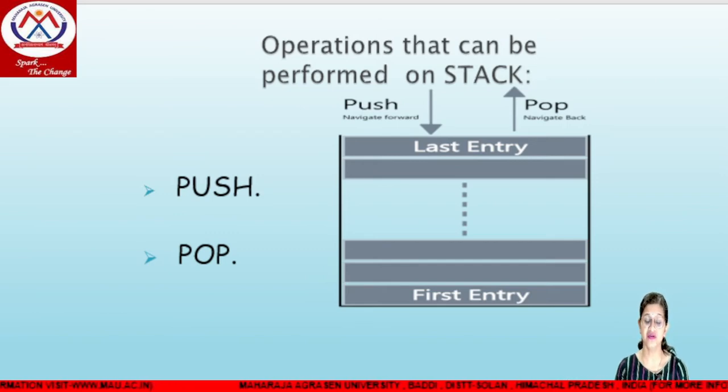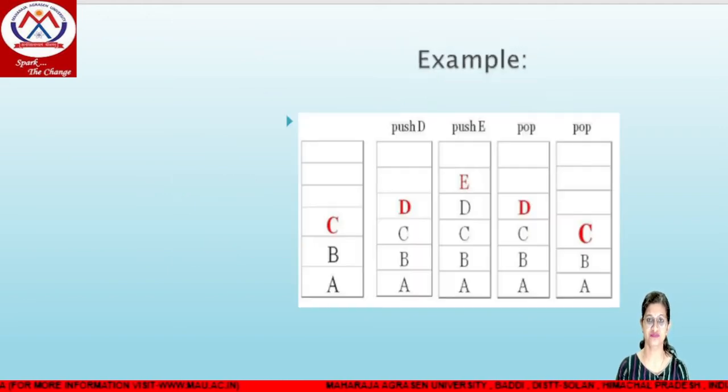Push means through which we can insert our element into the stack, and pop means through which we can delete our elements from the stack. We can push the element by using the last entry, and similarly from the same end we can delete our entry from the last entry by using pop operations. So these are generally two operations. Push is used for insertion and pop is used for deletion.